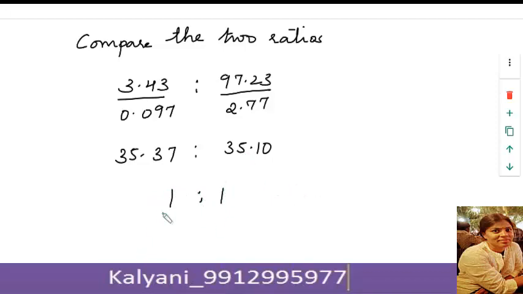Since these two ratios are nearly the same, this data is in accordance with the law of reciprocal proportions.